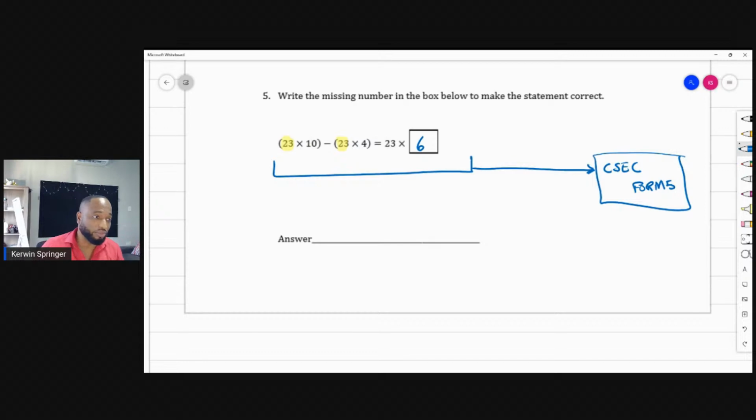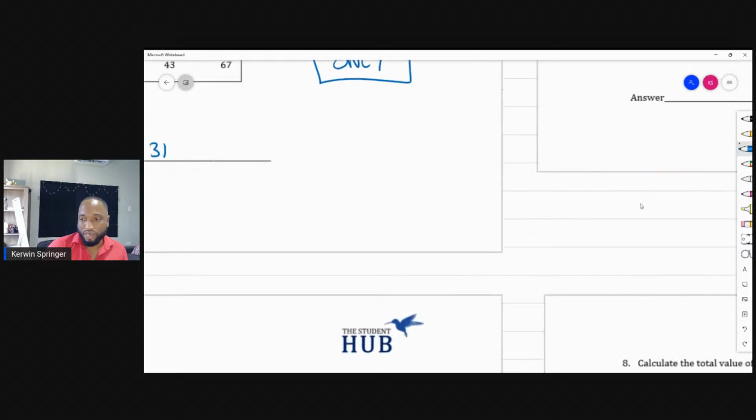The other way that some students find themselves doing it is multiplying this, multiplying that, subtracting, then dividing, then figuring out the 6. But I'm going to waste time. You're only getting 1 mark for this question, so you're supposed to spot that. Do you know what this is called? This is called the distributive law. I didn't really need to know that name.